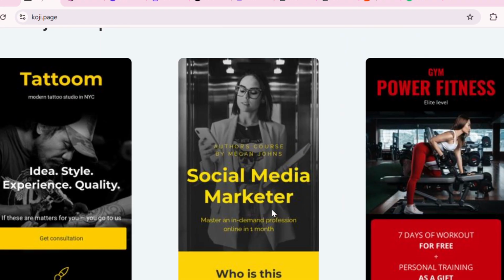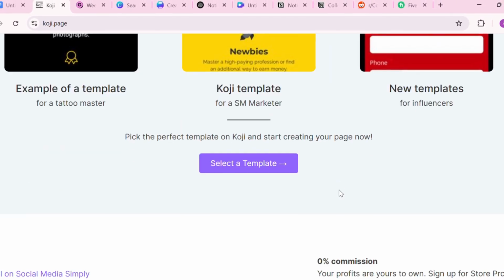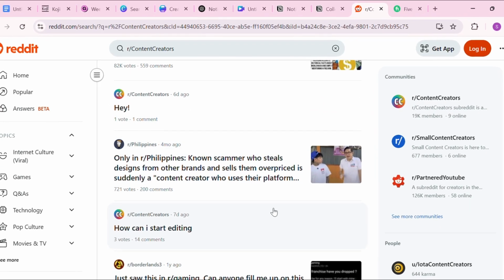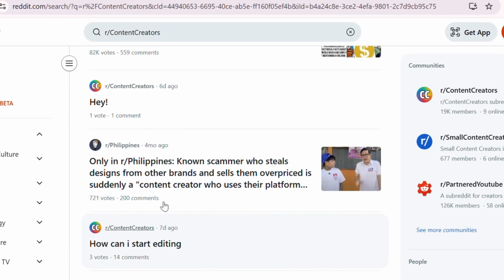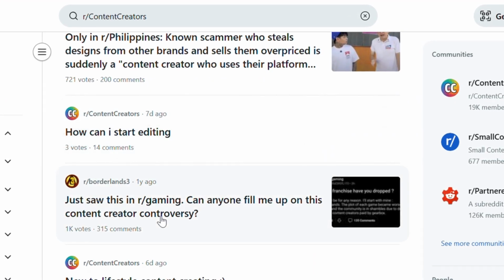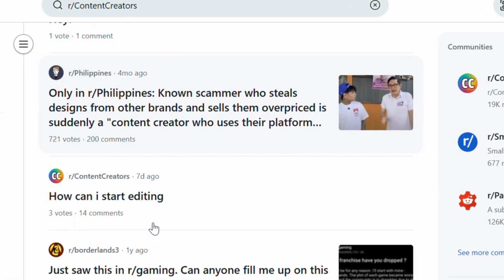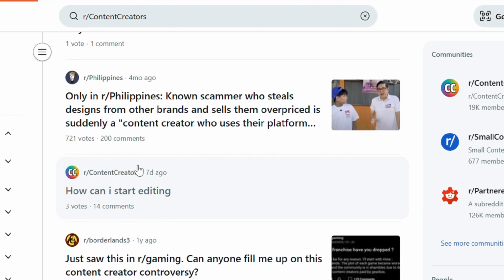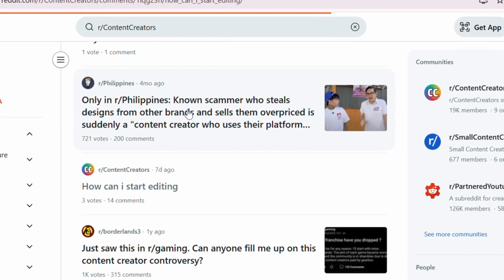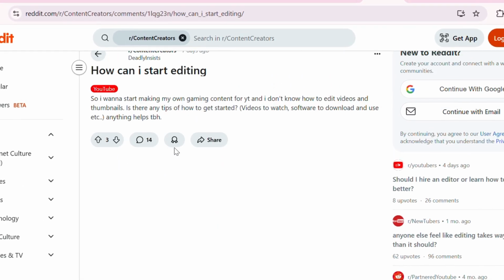Promote your template where your audience already hangs out. If you found your niche in a Reddit thread, go back and share the free version. Don't just post a link. Write a comment or make a post that says, I made this template to help with the problem people mentioned here. It's free and I'd love feedback. That starts a conversation. And conversations lead to downloads, and downloads lead to sales.